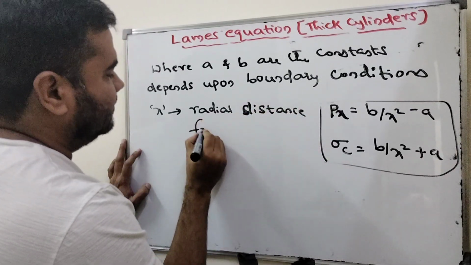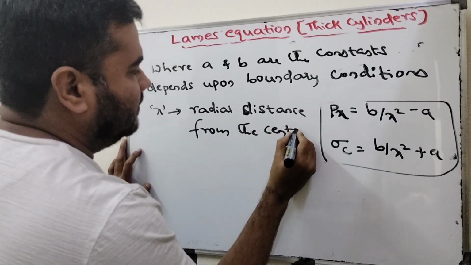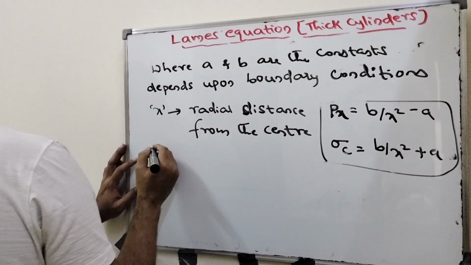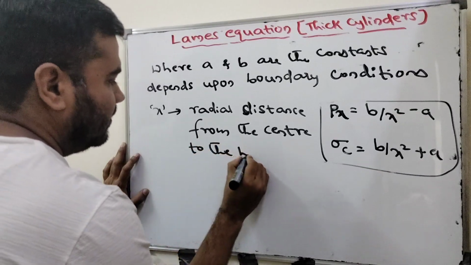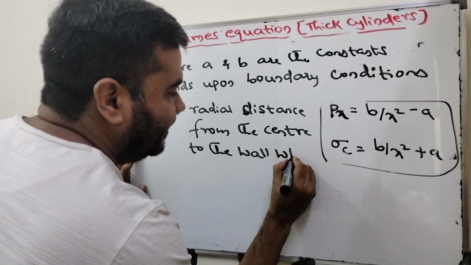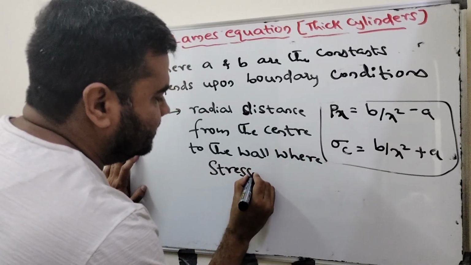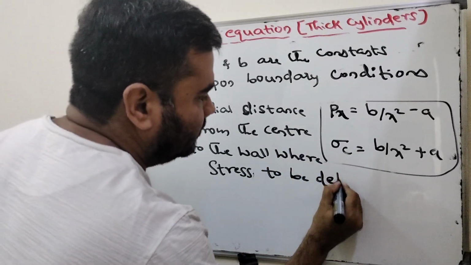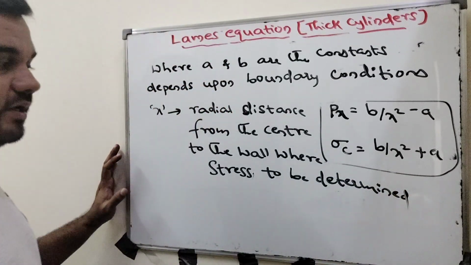It is the distance from the center to the wall thickness, where the stress is to be determined.